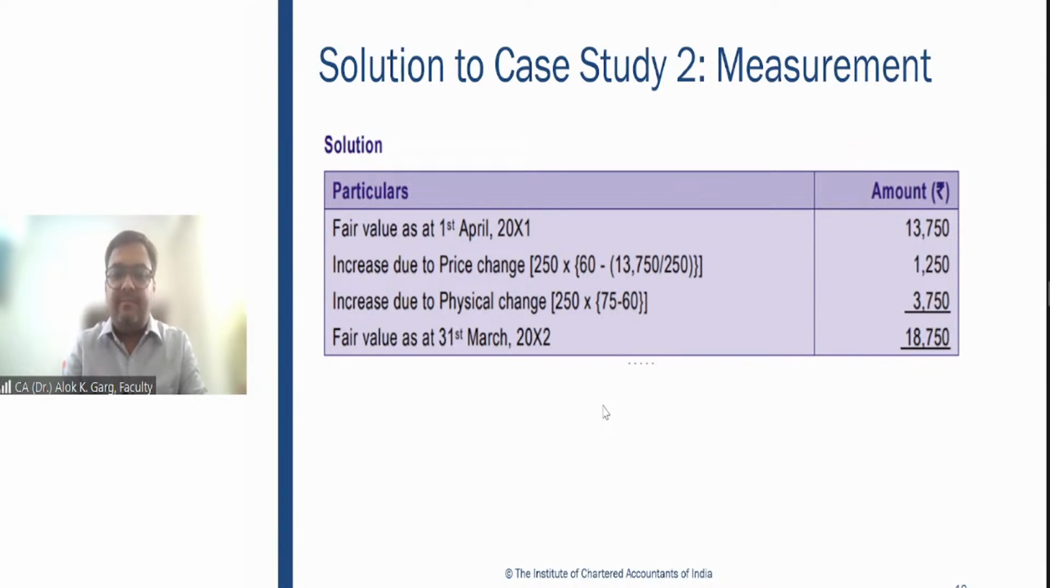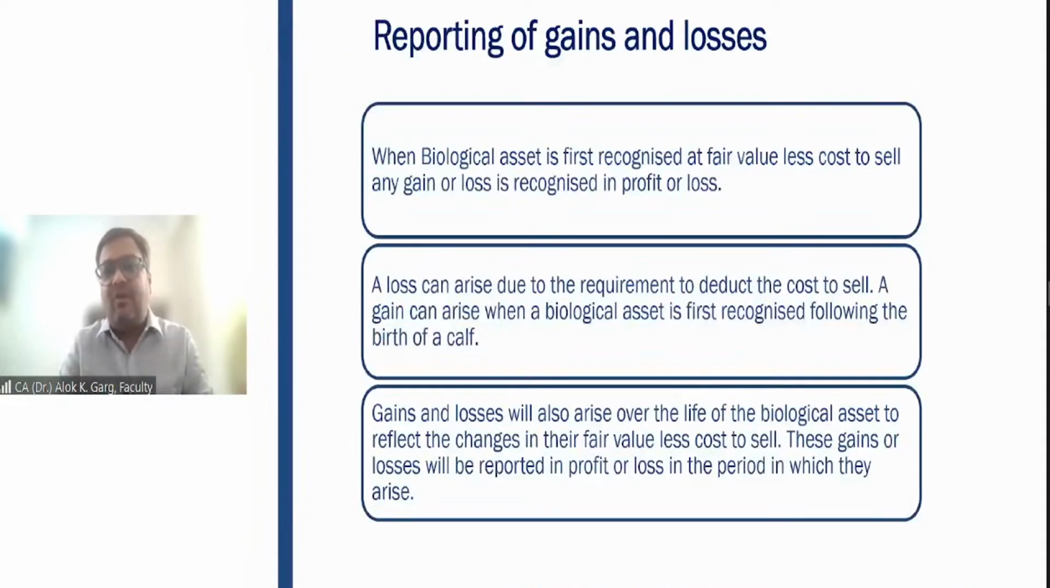Yeah, guys. Is that clear? Reporting of gains and losses. Where will these gains and losses go? These gains and losses will go to the P&L. Right?